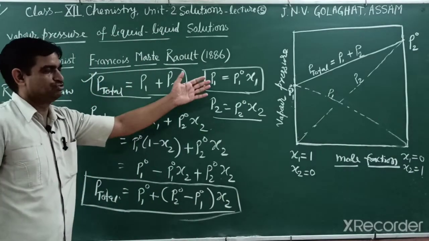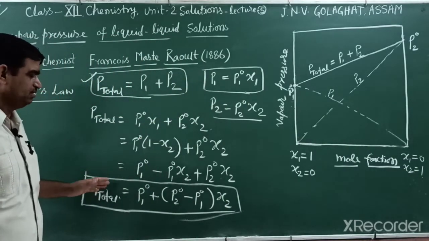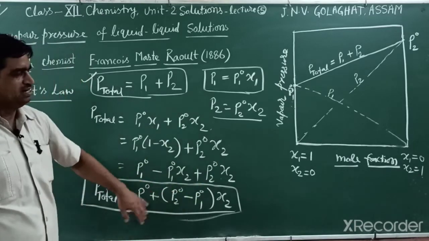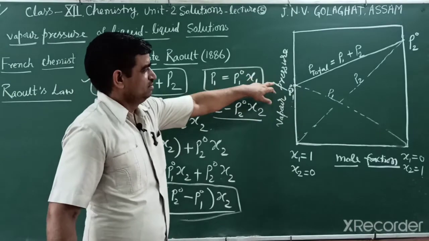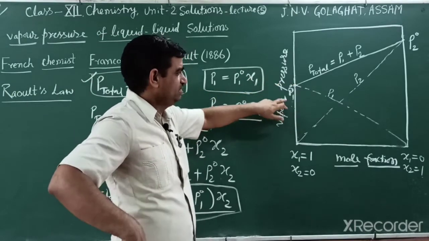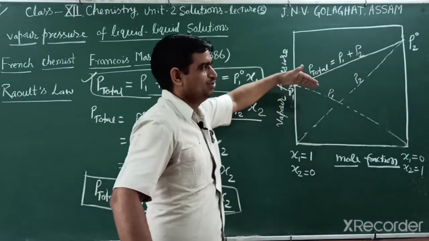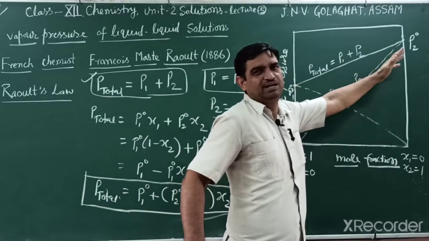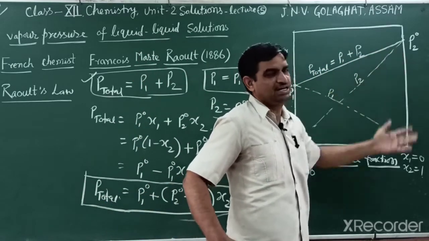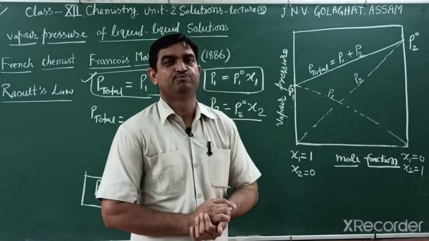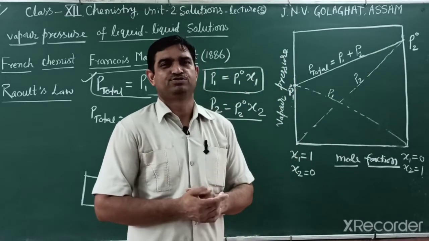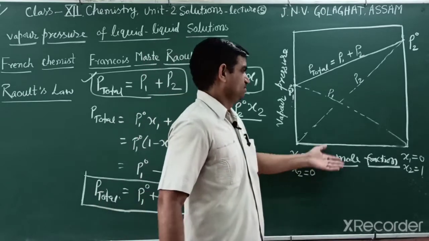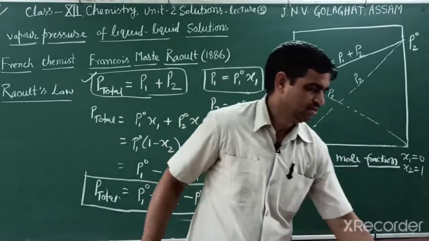Students, by this numerical we can explain the total pressure by any one component, and by putting this, that is why this is lower and this is upper, because this component is less volatile and the other one is more volatile. The more volatile one has a lower boiling point, meaning weaker force. If they have weaker force, it is more easily vaporized. Yeah, that is more volatile.